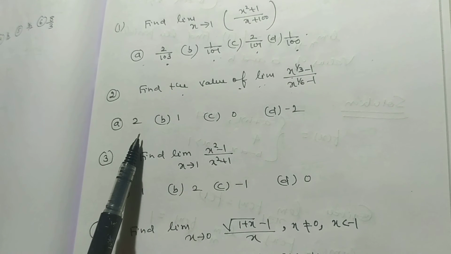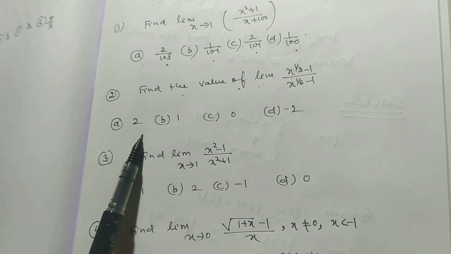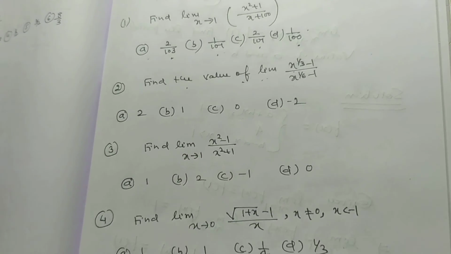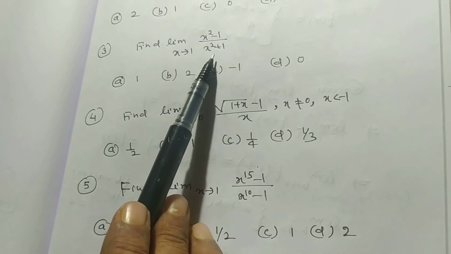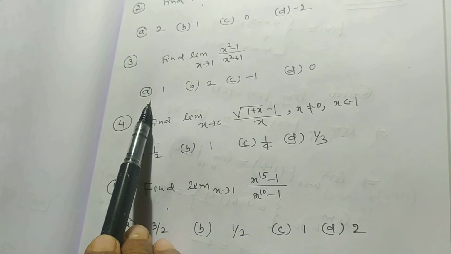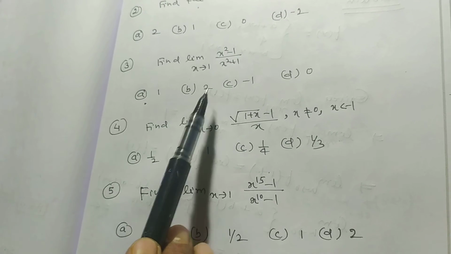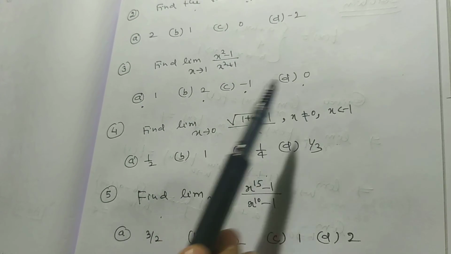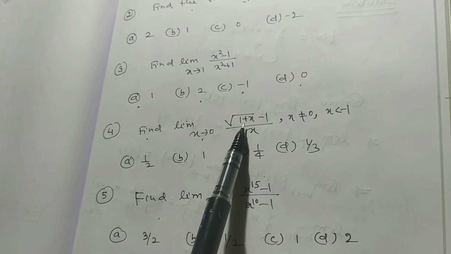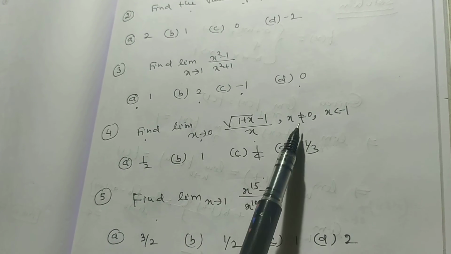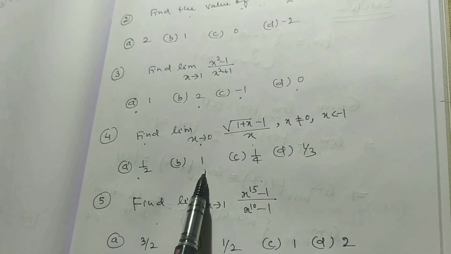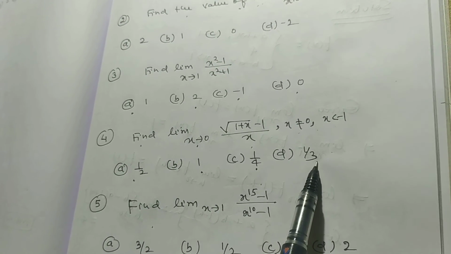And there are 4 options. A is 2, B is 1, C is 0, and D is minus 2. Find limit x tends to 1, (x square minus 1) by (x square plus 1). And here there are 4 options. A is 1, B is 2, C is minus 1, D is 0. Now problem number 4. Find limit x tends to 0, (root of 1 plus x minus 1) by x, where x is not equal to 0 and x is greater than minus 1. A is half, B is 1, C is 1 by 4, D is 1 by 3.